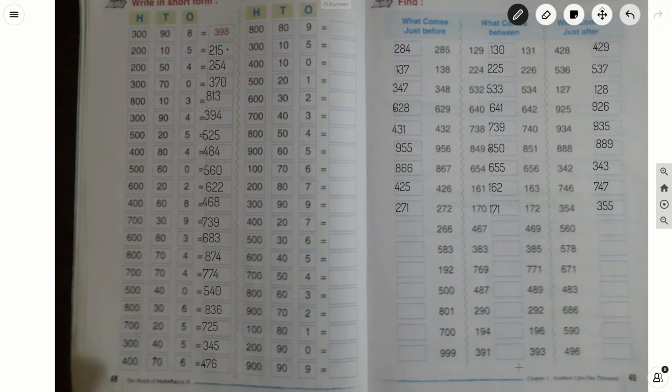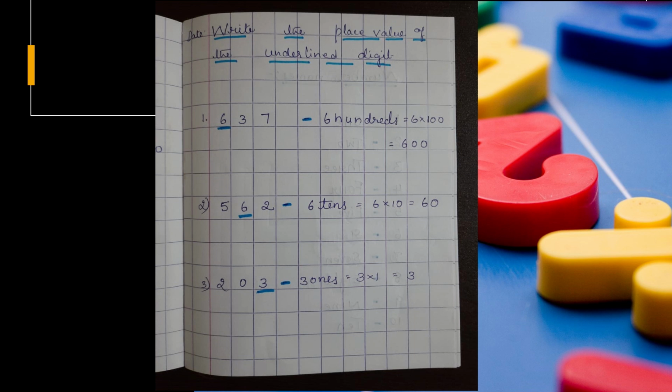The remaining sums you solve at home, children. Let's move on to the notes part, children.